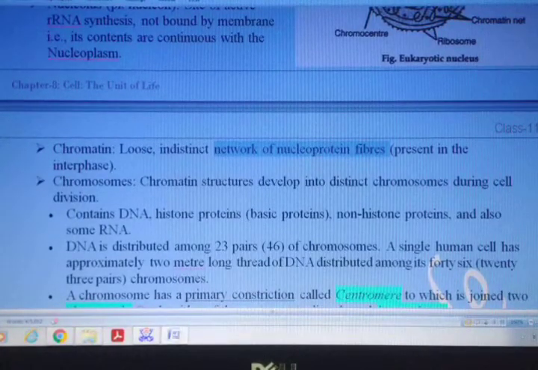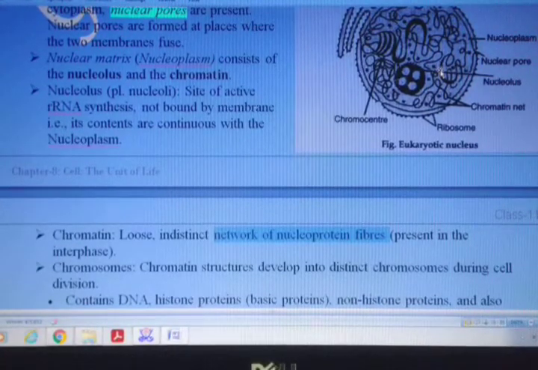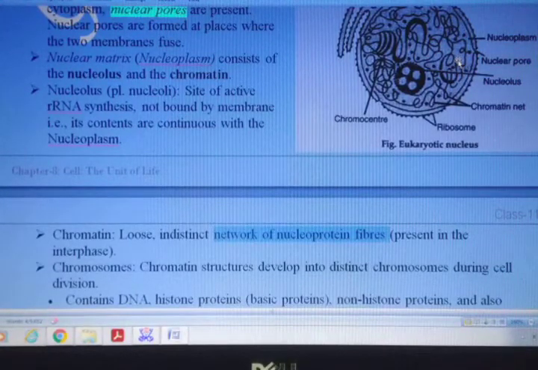But at the time of cell division, when the cell is going to divide or has to divide, at that time these chromatin fibers, which are very thin thread-like structures, spread outside the nucleolus but inner to the nuclear membrane. They condense, they become shorter and thicker, and later on they get separated to form individual chromosomes. But these chromosomes can be viewed only during cell division, and that also in a stage, or phase, which is called the metaphase stage. We will be studying about cell division in chapter number 10.